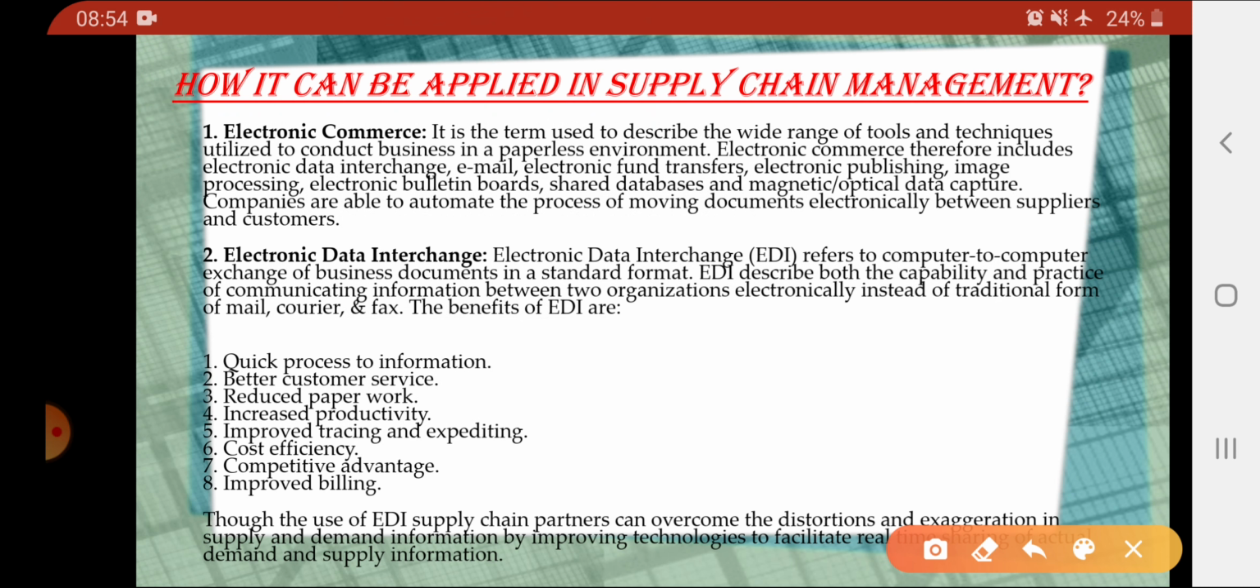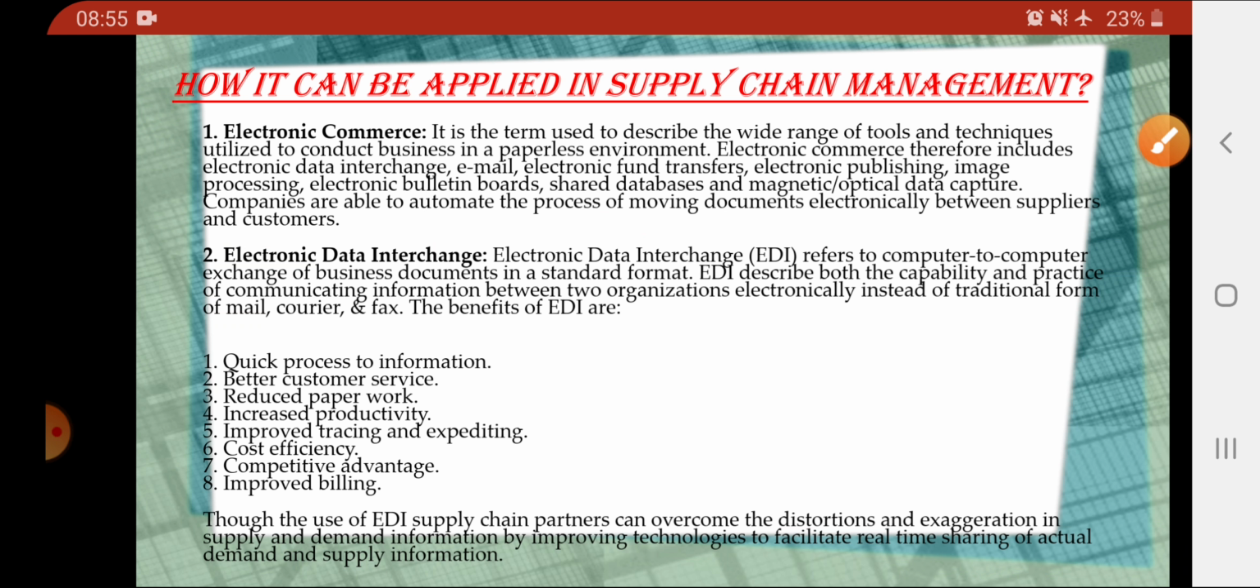Number one is electronic commerce. Electronic commerce is the electronic buying and selling of goods and services. So for this, we can make sure that when we are doing business, it helps us in reducing the cost, and it helps us in automation of the process of moving documents electronically between the suppliers and the customers.